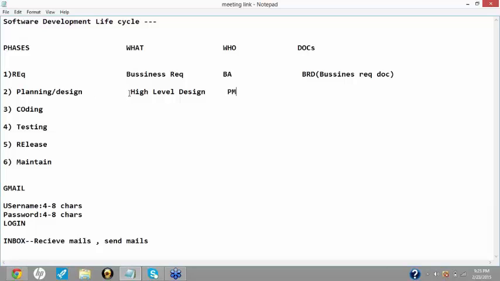While creating this high level design, they are also going to consider what should be the schedule. What should be the schedule of this whole coding and testing, or in short, the whole software to be built and tested, and when it is to be released. Then after that, what should be the budget. All those negotiations are also done in this phase. And the document which is prepared over here is known as your project plan document.